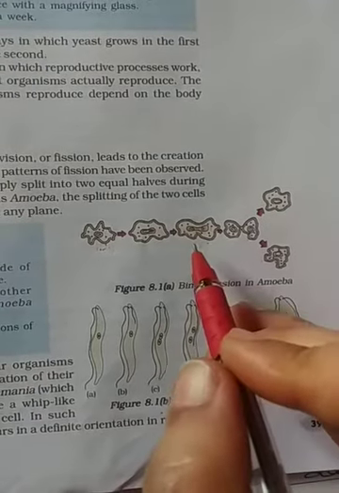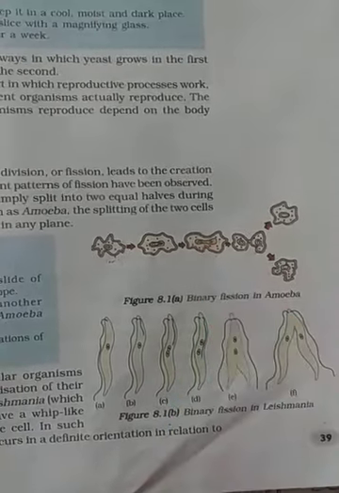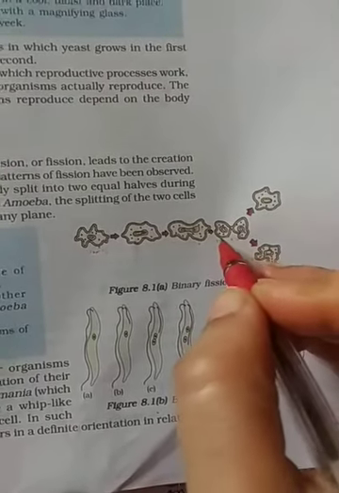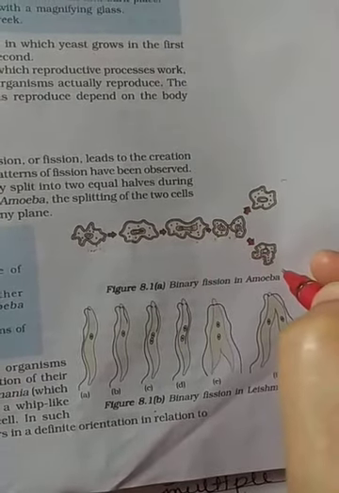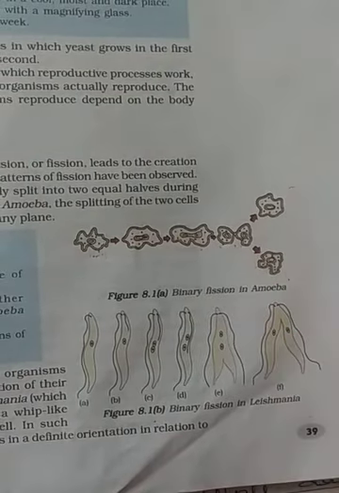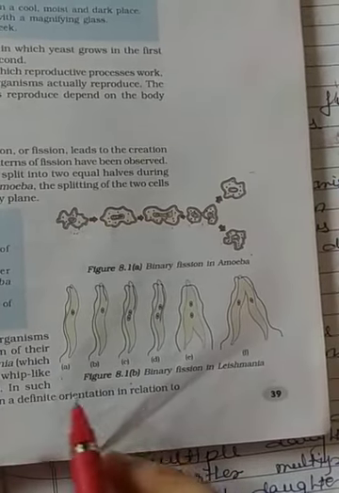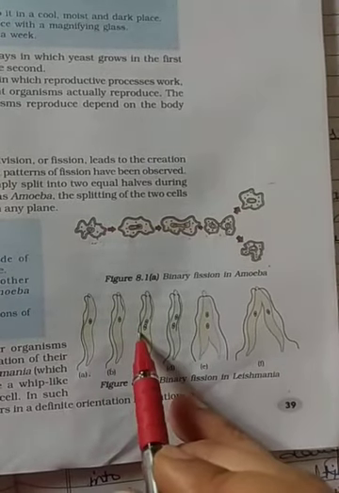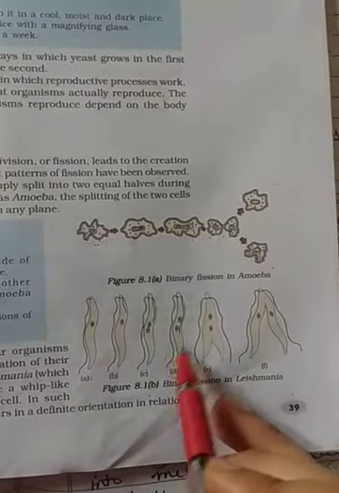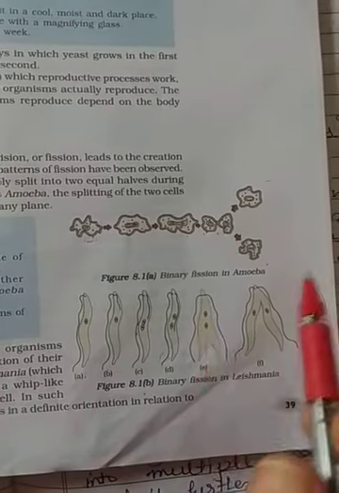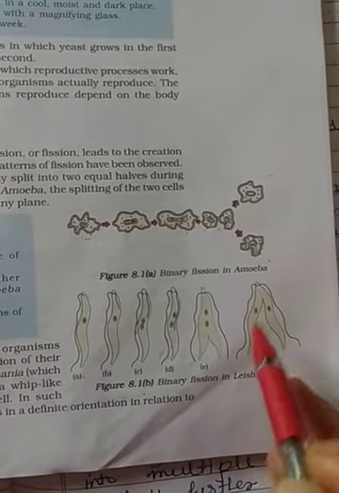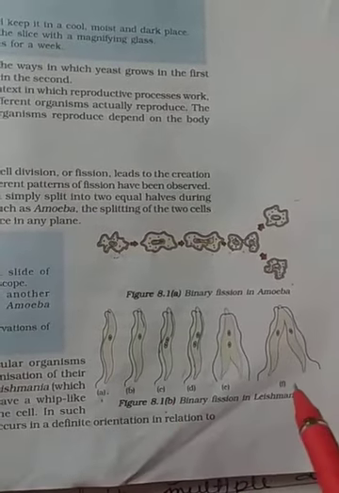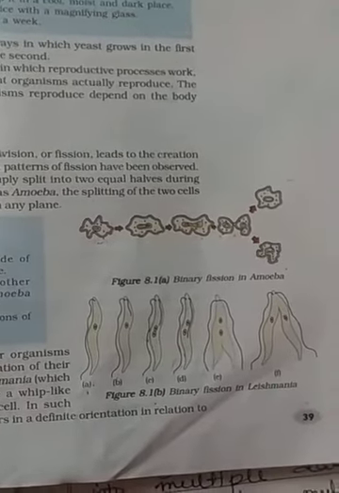After complete division, the two daughter nuclei get completely separated, and each daughter nucleus forms the young one. Similarly, here you can see in Leishmania, the nucleus divides into two, and the two nuclei get separated. Now the cell divides and forms two organisms. So from one organism, two organisms are produced, which is called binary fission.